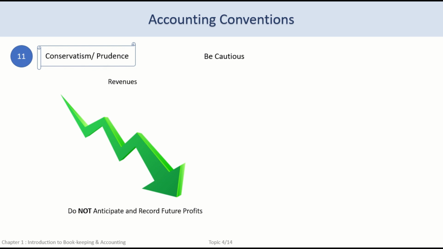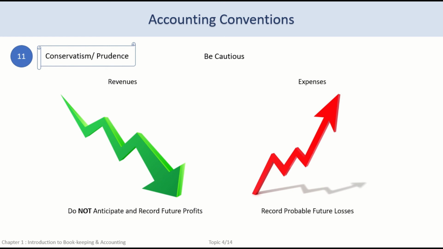At the same time, all probable losses or expenses that may arise in the future should be recorded as soon as they are discovered. We need to be cautious against anything that can bring down our business or cause a loss. We need to provide for the probable losses by creating a provision for doubtful debts. This provision helps us to gain tax concession as it is permitted to be recorded as a loss in the financial statement.